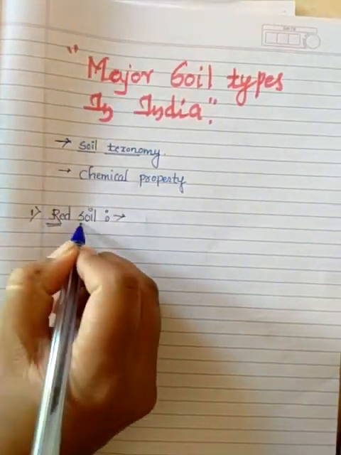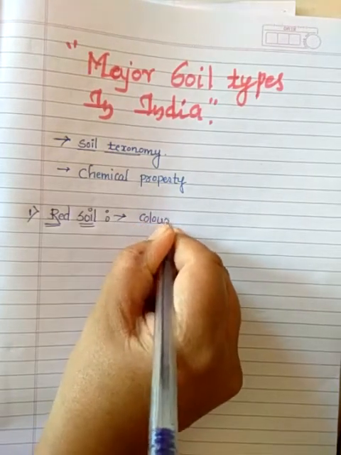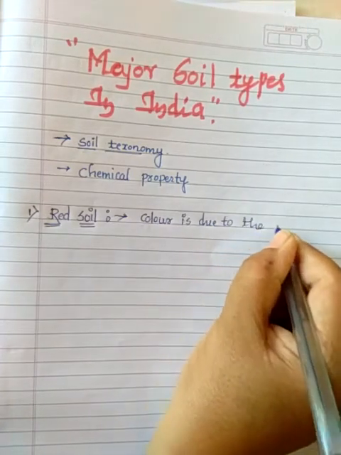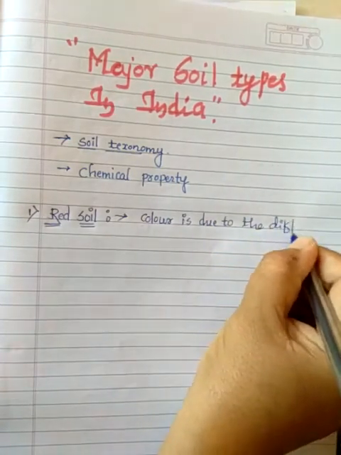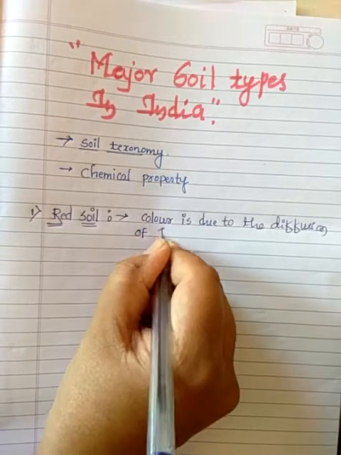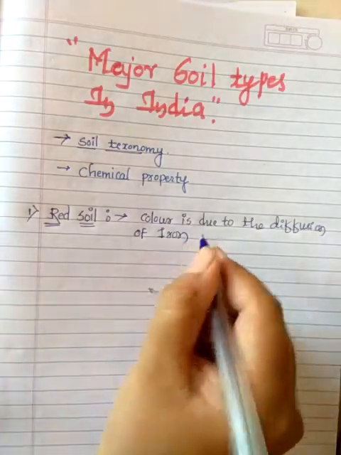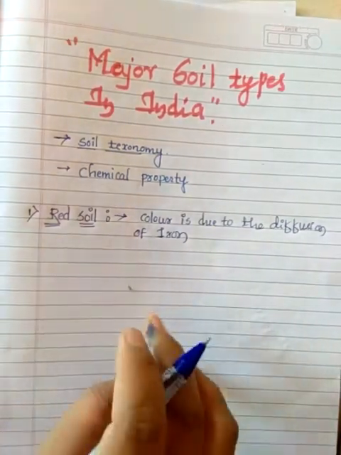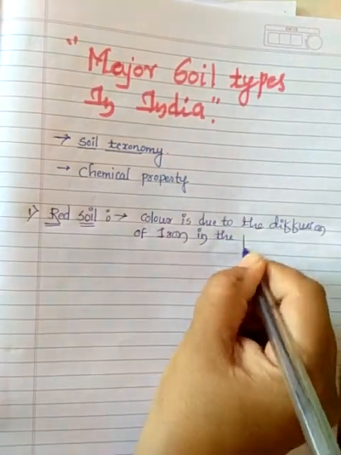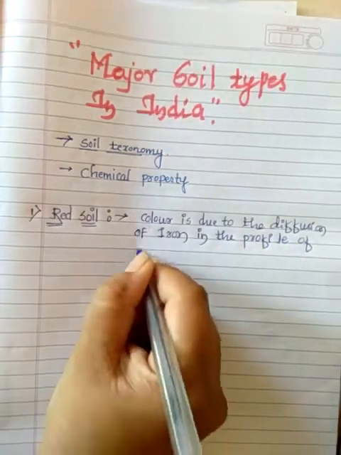The red color is present because of the diffusion of iron in the profile of soil.